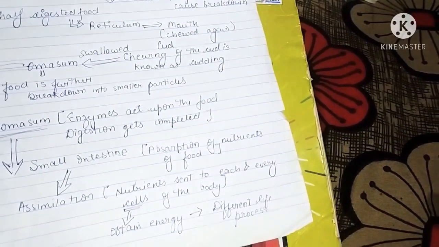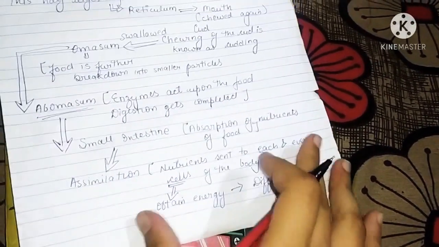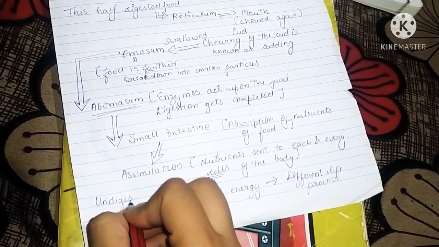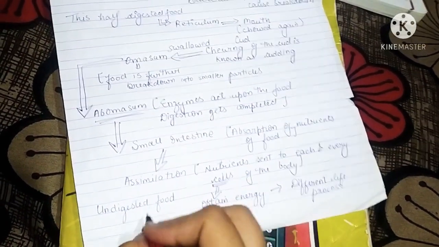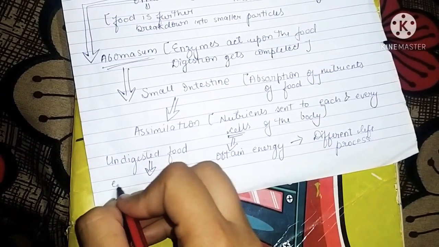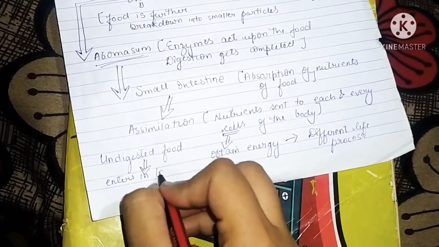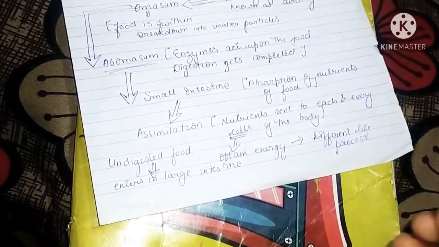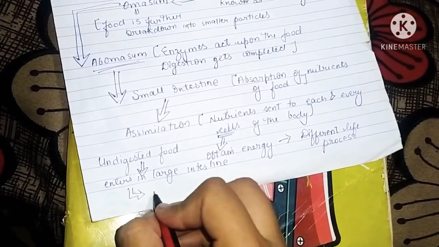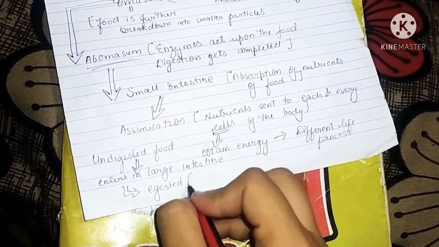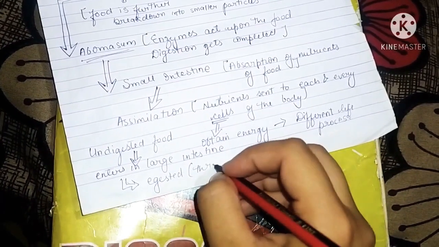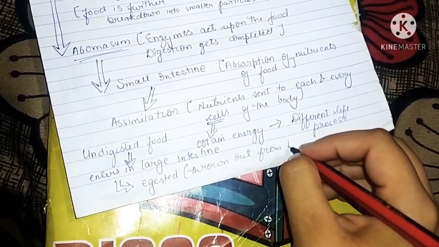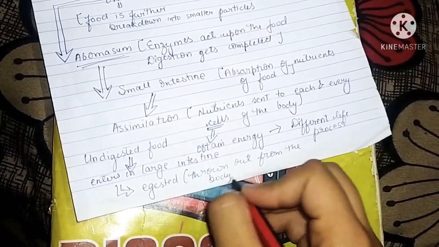And at the last, as in humans also, after assimilation the undigested food enters our large intestine, from where it gets thrown out of the body.